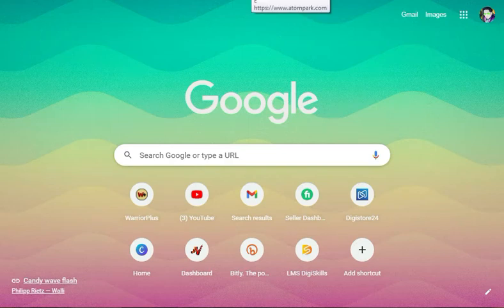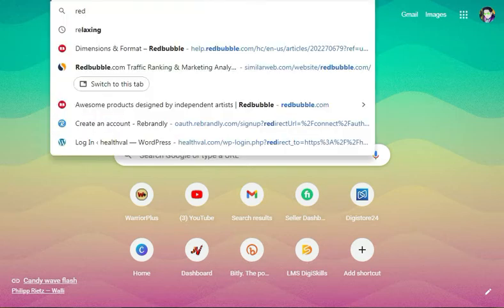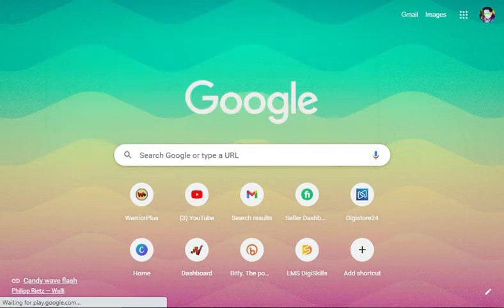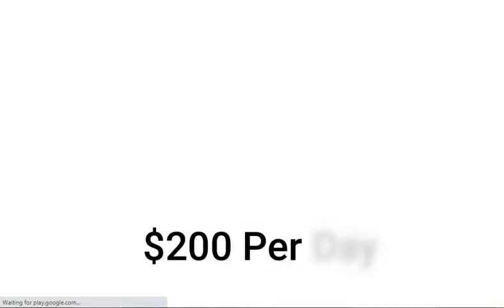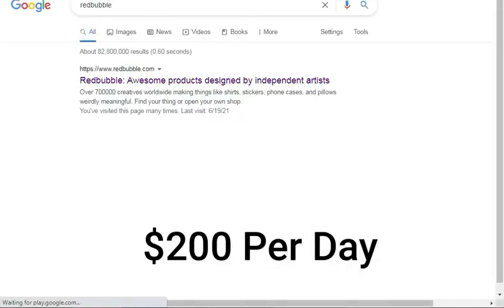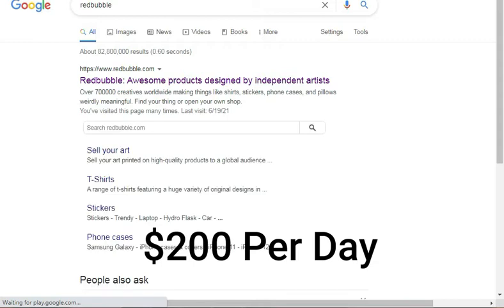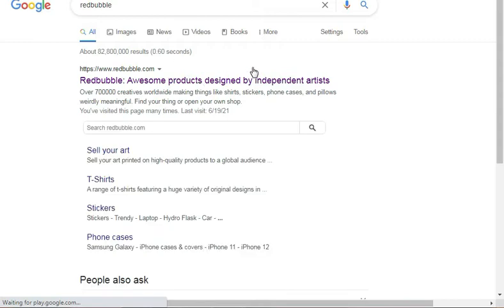First, you need to open your browser and simply search Redbubble. This is a website, and I will tell you in this video how you can generate a $200 per day strategy with the help of this website.